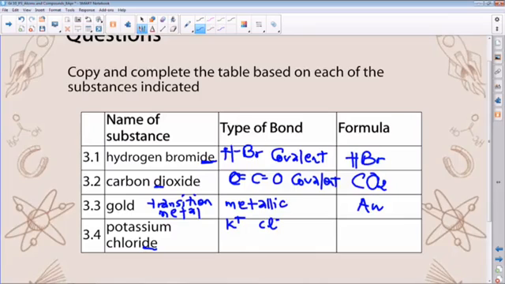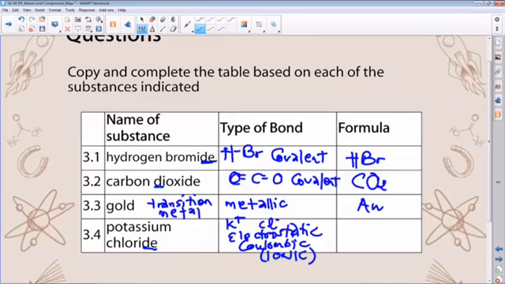Hence, this is then the strong forces, which we call electrostatic forces, that join these two ions. So these are electrostatic forces, or sometimes we refer to them as Coulombic forces, right? But the type of bond involved in this case is indeed ionic. So the response that we're looking for is ionic, but remember, ionic consists of electrostatic forces between the cation and the anion, between a metal and a non-metal.